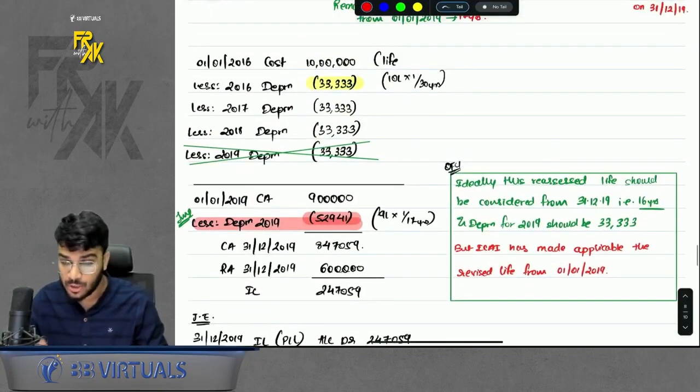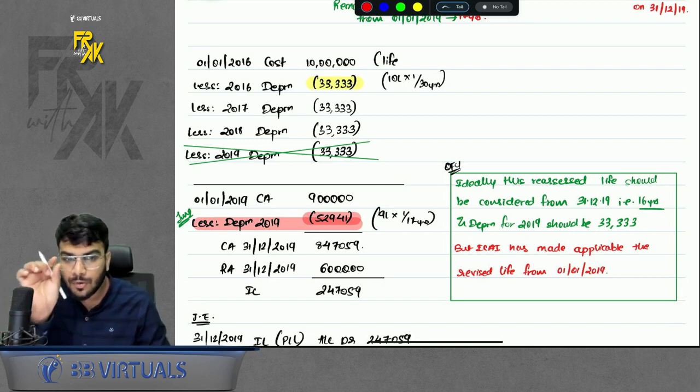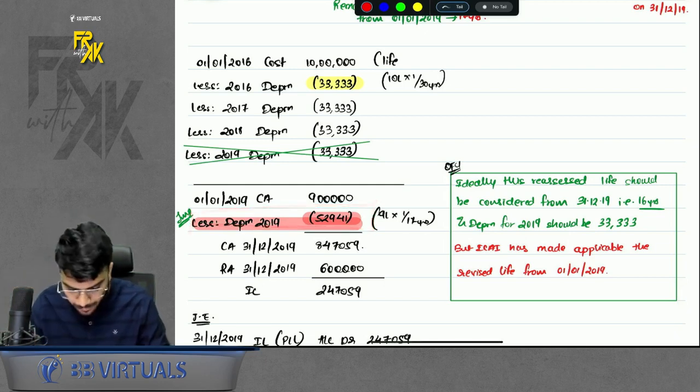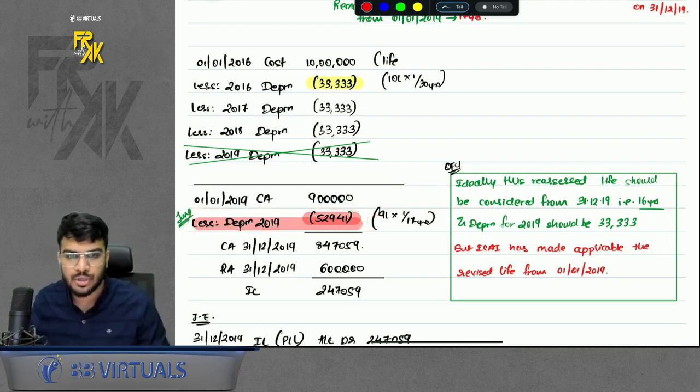Out of this whole calculation, you might see that it is really tricky. Only one part is important here: calculation of depreciation for this year. If you can crack this, the rest of the question is manageable.